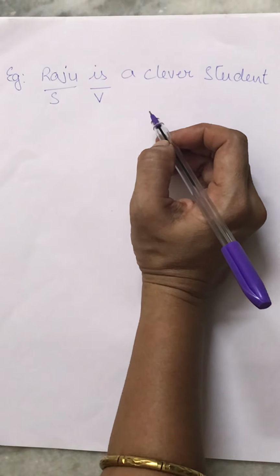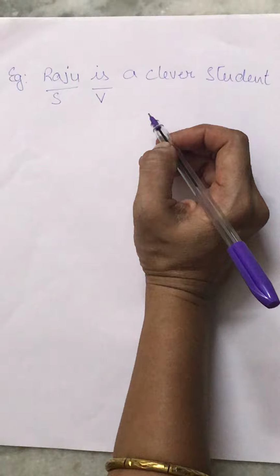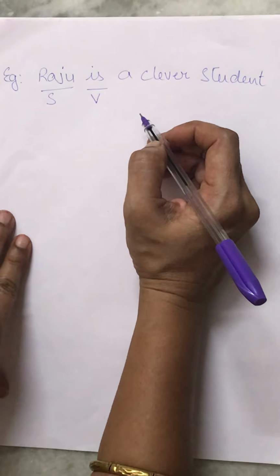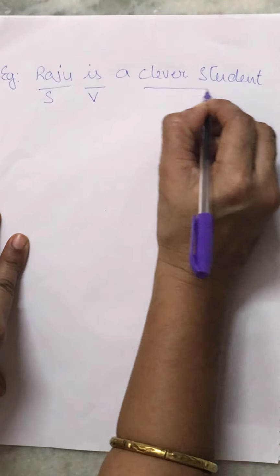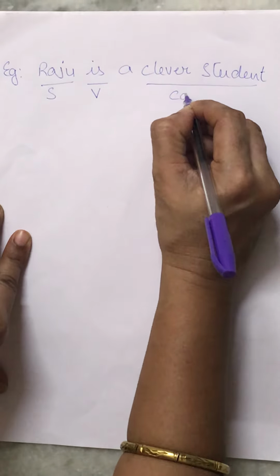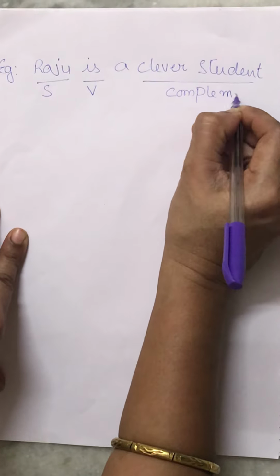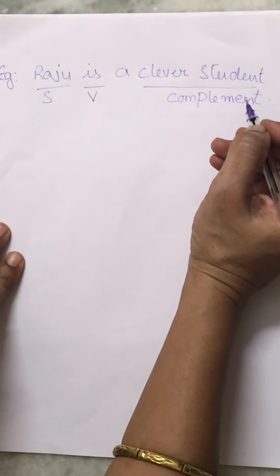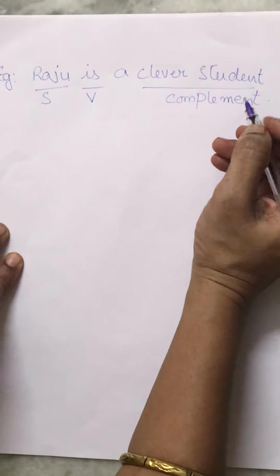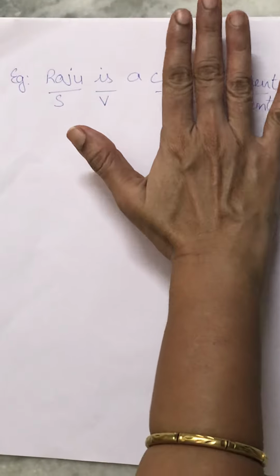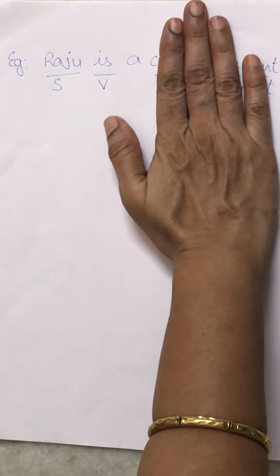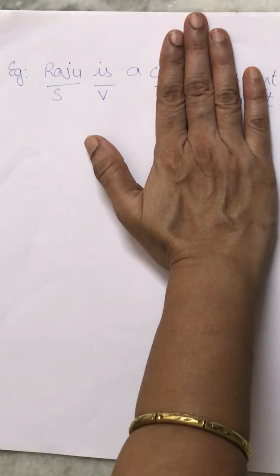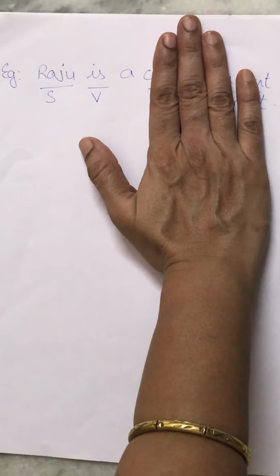It is not compulsory in every sentence the object must be there. Okay children? So here in this sentence, this clever student is a complement. What is this? It is a complement. Okay children, why it is a complement? For example, if you cover this clever student, what is there remained? Raju is a. Does it make any sense?